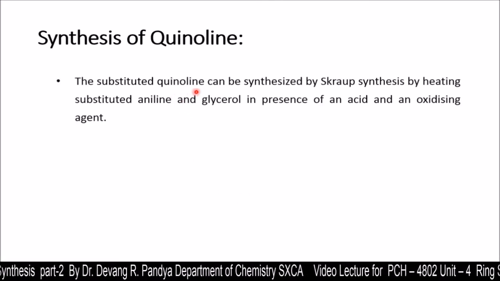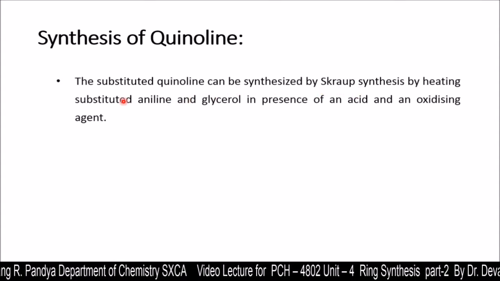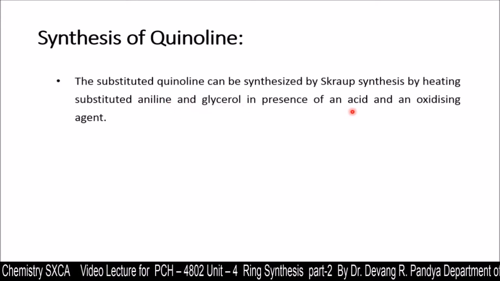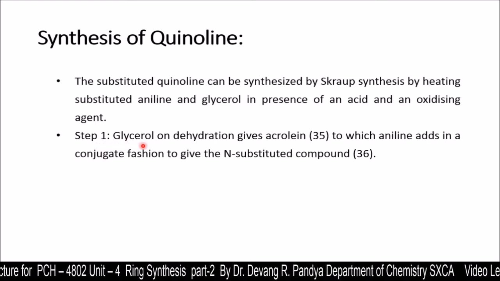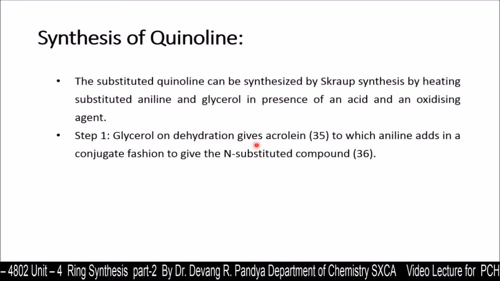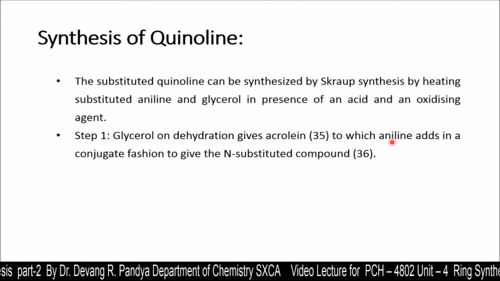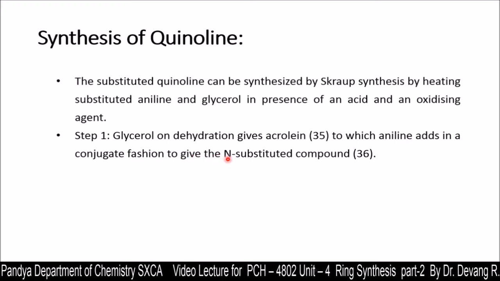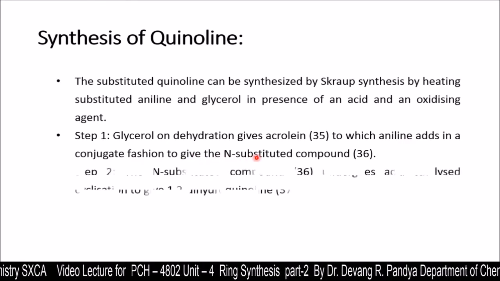Now the substituted quinoline can be synthesized by Skraup synthesis, by heating substituted aniline and glycerol in presence of an acid and an oxidizing agent. In step 1, glycerol on dehydration gives acrolein, that is structure 35, to which aniline adds in a conjugate fashion to give the N-substituted compound 36.